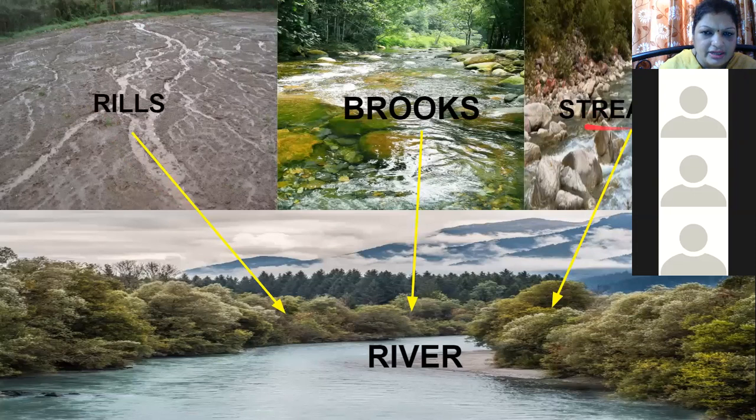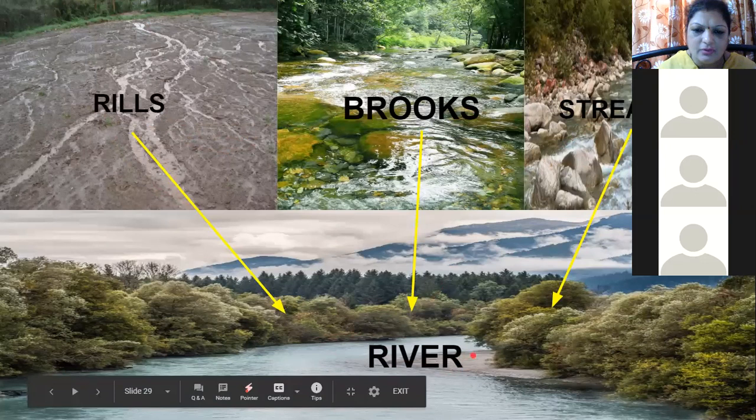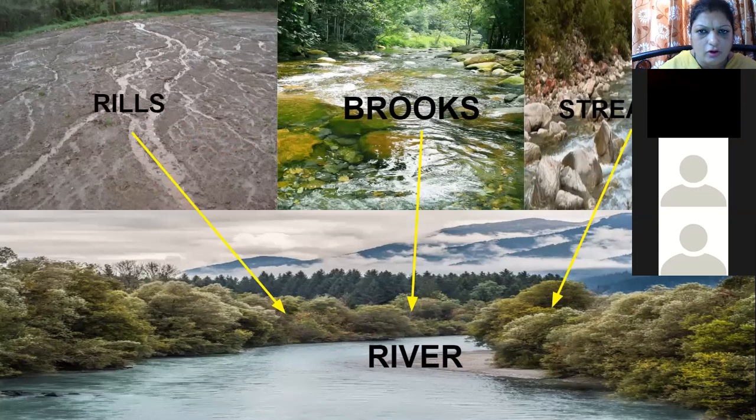These are fresh, flowing water, not salty. When they come together, they form a river. What happens to this river water? This is the water which is used for drinking. All these four water bodies, we can use the water for drinking.